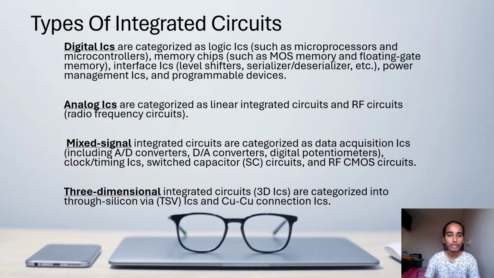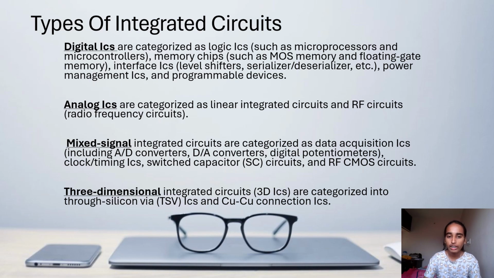Let us move on to types of integrated circuits. Digital integrated circuits, analog integrated circuits, mixed signal integrated circuits, three-dimensional integrated circuits. Let us study digital integrated circuits. They are categorized as logic ICs, such as microprocessors and microcontrollers, memory chips such as MOS memory and floating gate memory, interface ICs, level shifters, serializer, deserializer, etc. Power management ICs and programmable devices.